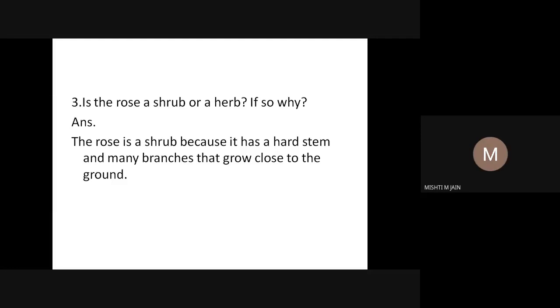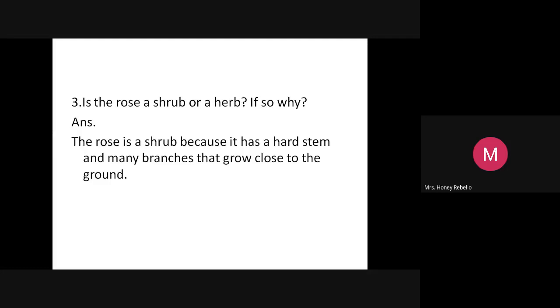Mom, you should do the line in the right hand. Excuse me, I will tell you what to write. You just listen to me now. But all must write the questions. If you haven't written, only write the question. I will give you the answer after explaining, because some of you would have written the answers already. Leave it. Let it be like that. You can write your own answers. But I'll explain to you what is a shrub.